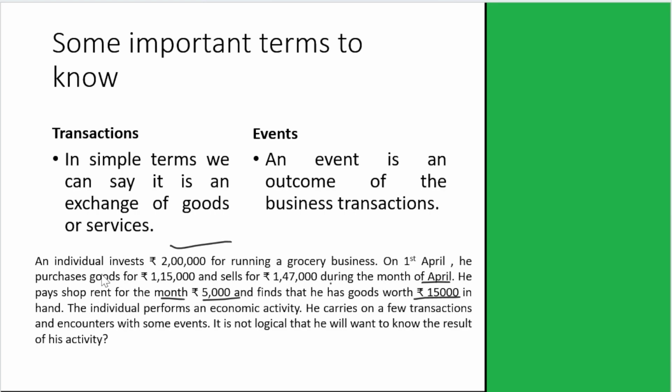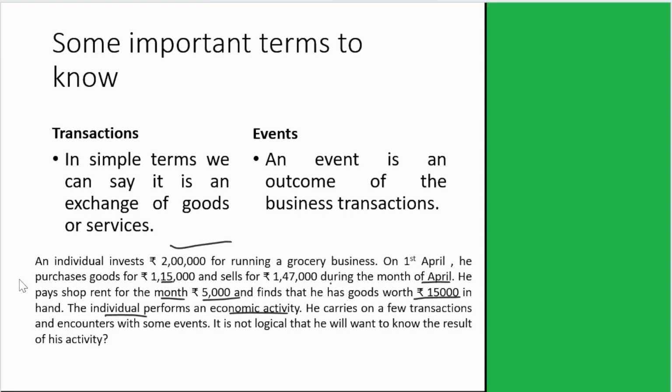Now, in this scenario, the individual performed an economic activity. Why economic activity? Because here money is involved, as he invested rupees 2 lakh for running his grocery business. Then he purchased goods and then he sold his goods for rupees 1 lakh 47,000 and paid rent rupees 5,000 and has goods worth rupees 15,000 in hand. So all these activities performed by him are economic activity. He carries out a few transactions and encounters some events here.